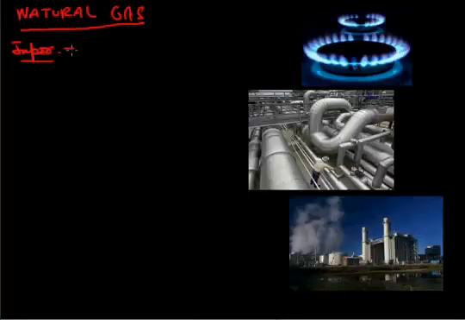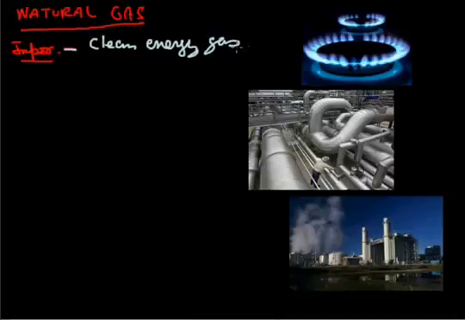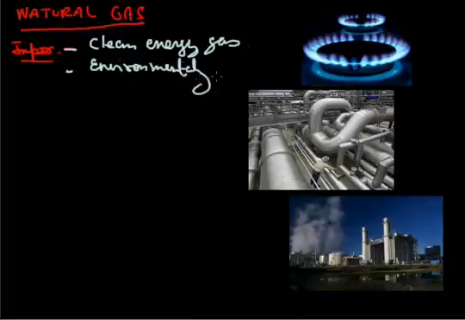The main importance of natural gas is that it is a clean energy gas, and as I said, it is found in the areas where petroleum is found. Because it is a clean energy gas, we can say it is environmentally friendly because of low carbon dioxide emission in it.